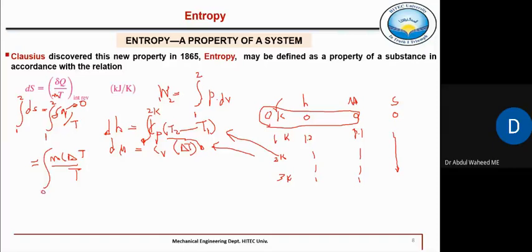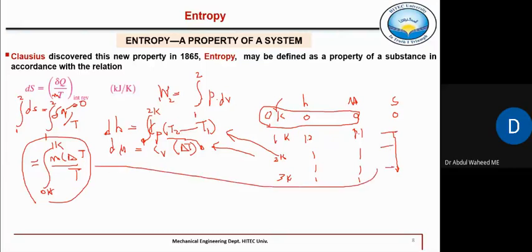So we have to integrate from 0 Kelvin to 1 Kelvin. Right. So that's how we can calculate entropies of any substance at different temperatures, at 0 Kelvin, 1 Kelvin, 2 Kelvin, by integrating this equation between any two temperatures, but starting from a reference temperature at which everything is 0, and that is 0 Kelvin in most cases.